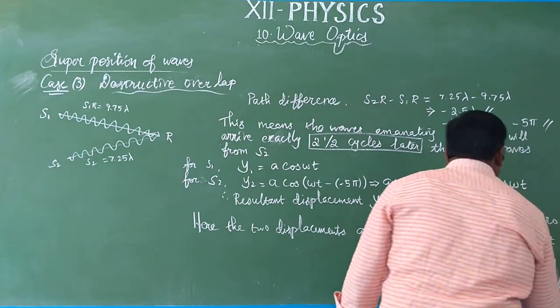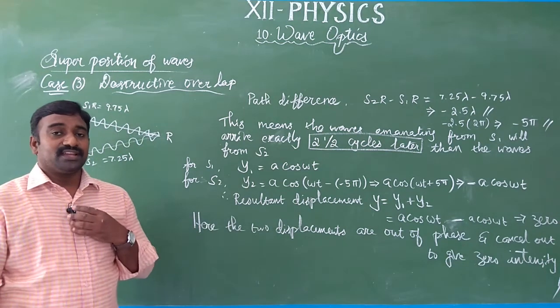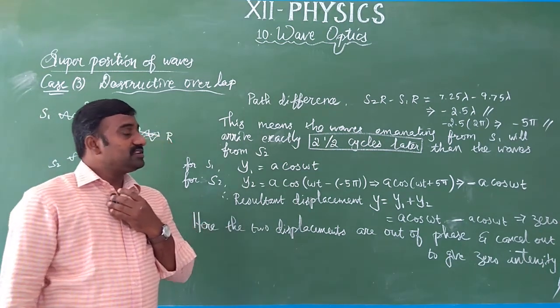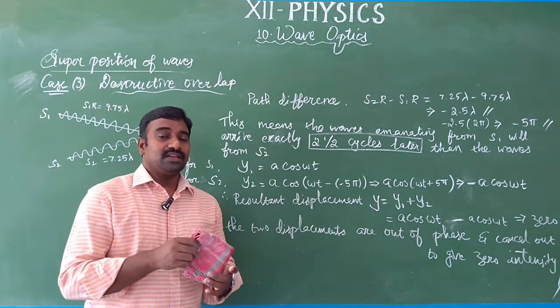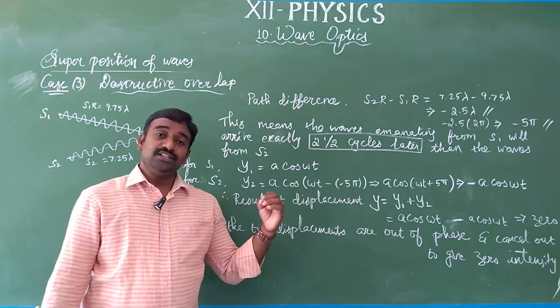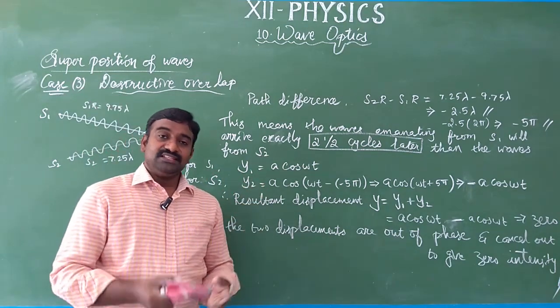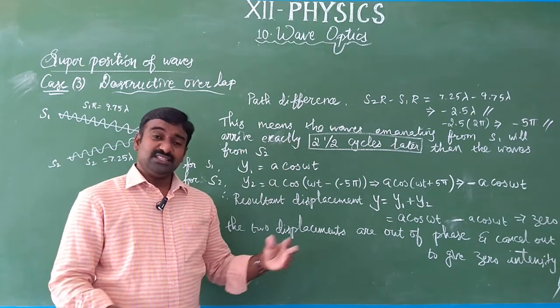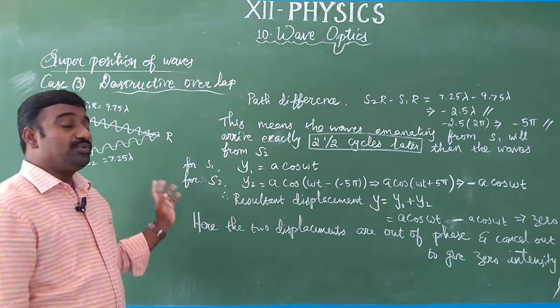So the intensity becomes 0. In a constructive wavefront, the net resultant will be larger, and moreover the intensity is also brighter. But in a destructive overlap, the net resultant is cancelled out and the intensity is also 0, because the two displacements are out of phase.